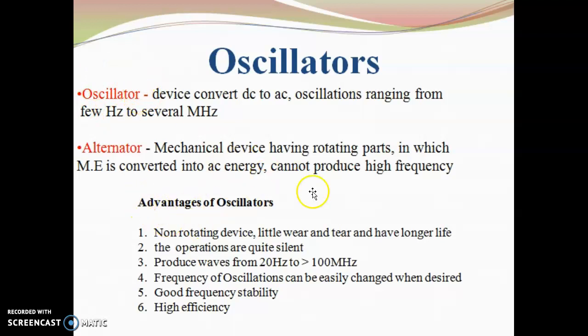So, what are the advantages of an oscillator? The first one is that it is a non-rotating device, with little wear and tear, and has a longer life. The operations are quite silent. It produces waves from 20 Hz to 100 MHz. Frequency of oscillations can be changed when desired. Good frequency stability and high efficiency.